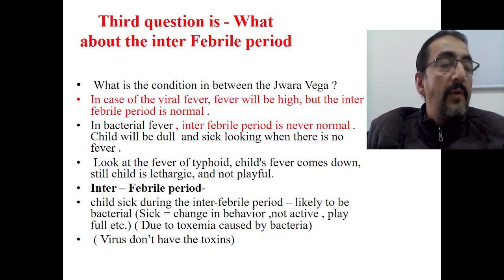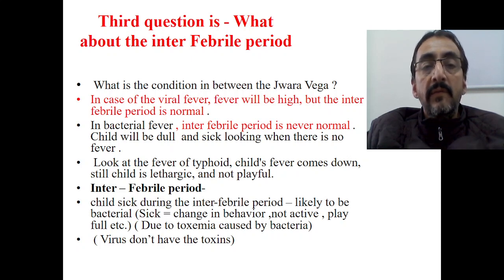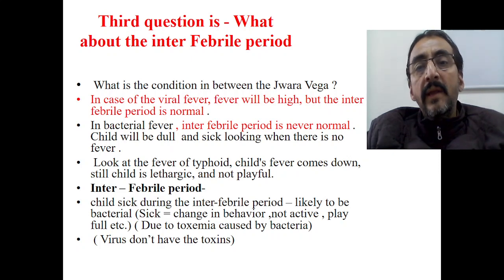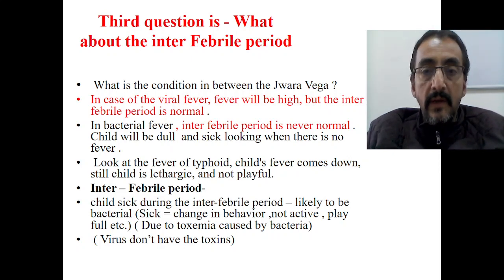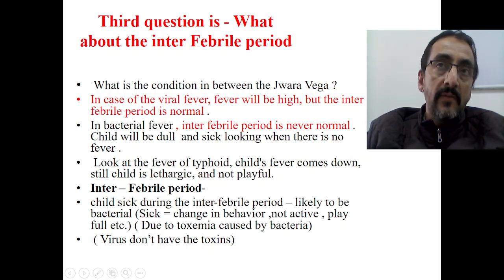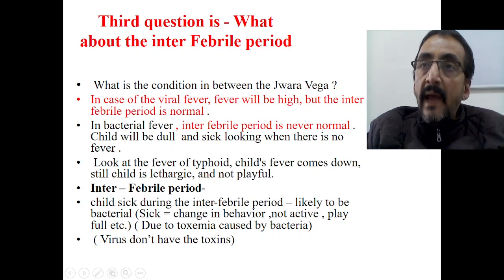So in Ayurveda, if you are talking about Jwara Vega, what about the Jwara Vega? In terms of Ayurveda, we can correlate this interfebrile period with the Jwara Vegas. Now, in case of viral fever, fever will be high, as I told earlier, but the interfebrile period is normal. So what do you mean by this interfebrile period? Suppose the gap which is occurring between two episodes of the fever.